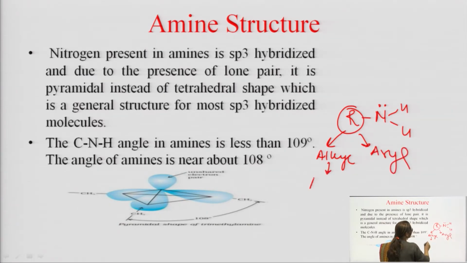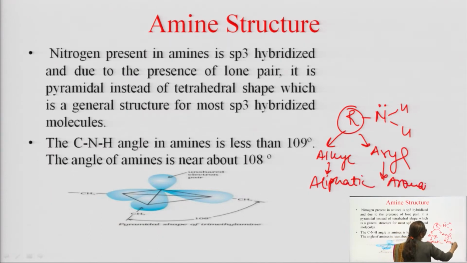If it is alkyl then they are called aliphatic amines, and if it is an aryl it is called aromatic amines. So, amines are those in which one hydrogen is replaced by an alkyl or aryl group; if the alkyl group is there then they are known as aliphatic amines, if aryl groups are there then they are aromatic amines.